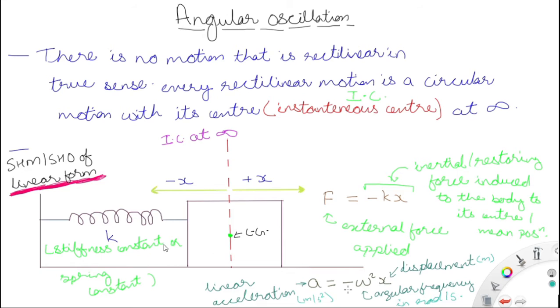Now the linear acceleration caused by this force F is equal to minus omega square into x. So x is the displacement and omega is the angular frequency or angular velocity in radian per second. The omega has a unit of radian per second.